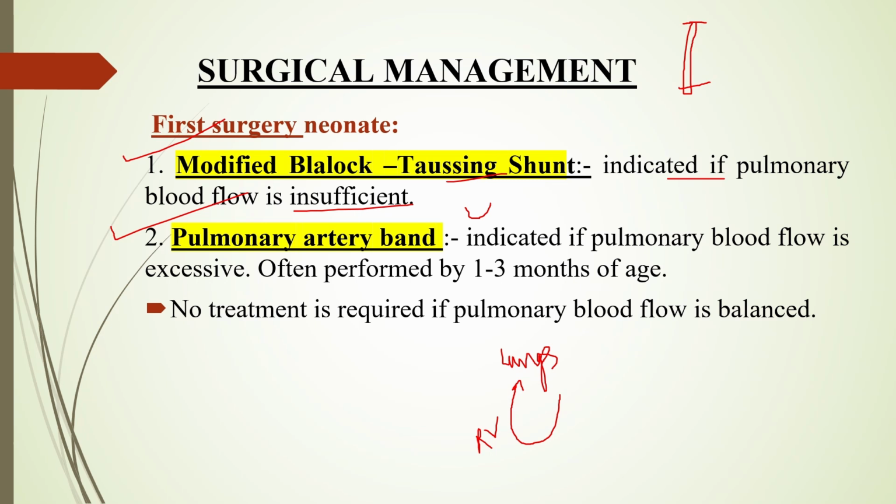So it is indicated if the blood flow is excessive, it is often performed in the first to third month of the age. तो इसमें जो पल्मनरी आर्टरी है उसमें एक बैंड प्लेस किया जाता है so that the limited amount of blood can flow through the pulmonary artery. So no treatment is required if the pulmonary blood flow is balanced.